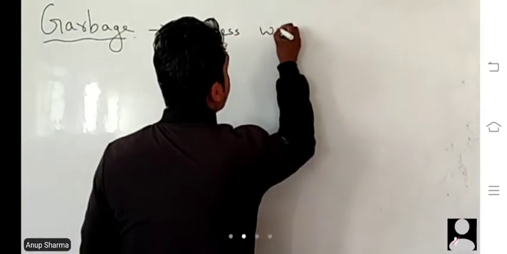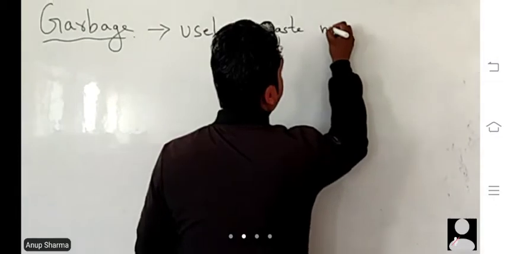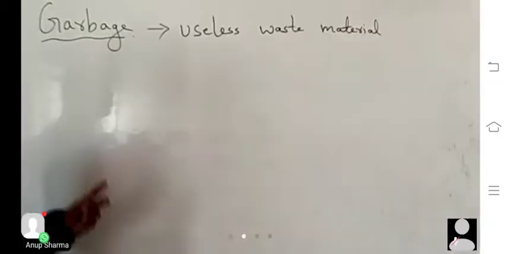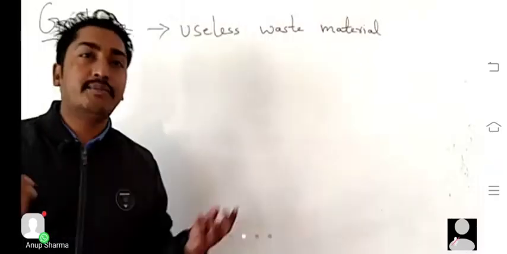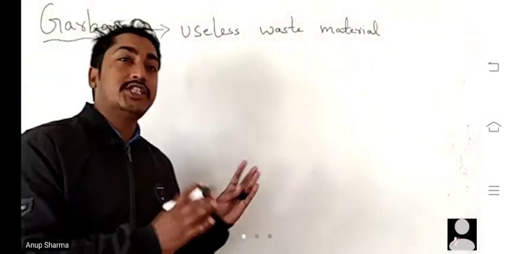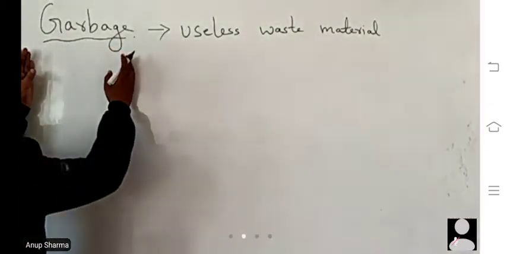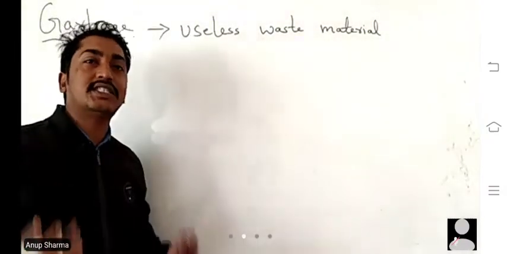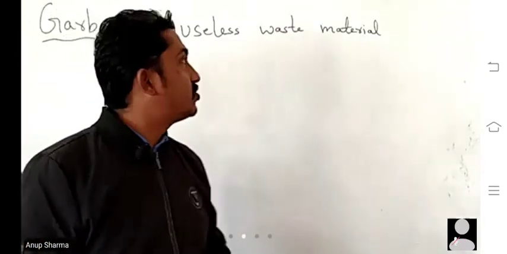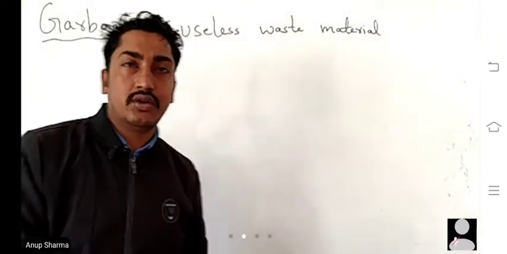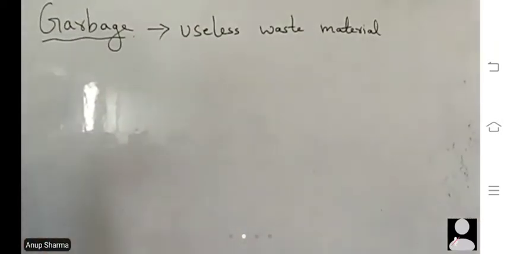Useless waste material. Useless means it can't be further used. Yes, we can use it if we treat that waste properly. That means if we treat garbage properly, it can be reused. But at the initial stage, we don't use it, because it has already been used. After proper treatment, it can be used. We will talk about that later.